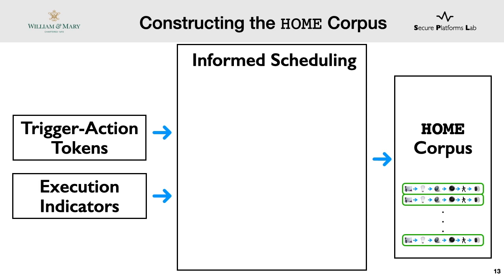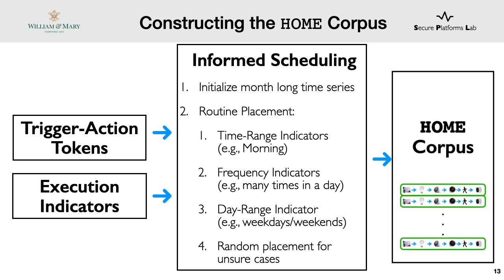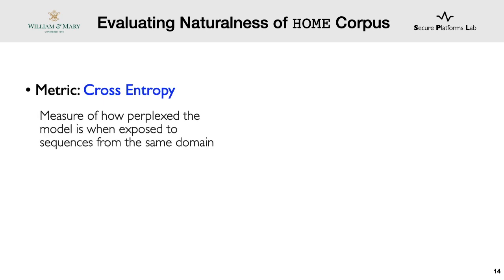To get home automation sequences, we performed informed scheduling. In this process, we initialize month-long time series, place routines based on time range, day range, and frequency indicators. And for the routines where users weren't sure, we randomly distributed them in the sequence. Finally, we combine home automation sequences of all the users to create home corpus. So now that we have home corpus, we need to establish that home automation sequences are natural before we use the model for prediction. That is why we test the naturalness hypothesis, which is the foundation of this work.